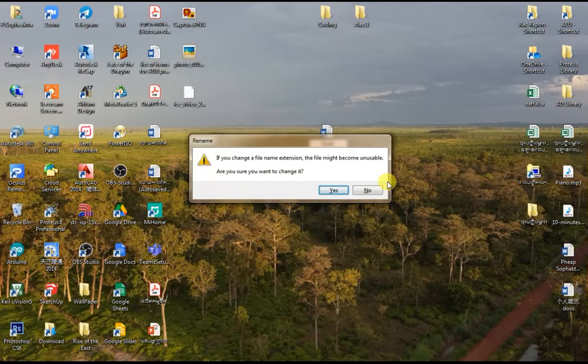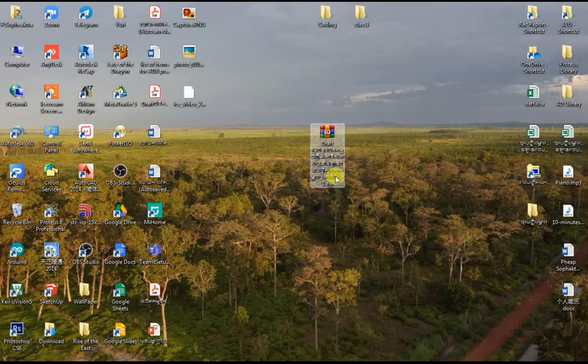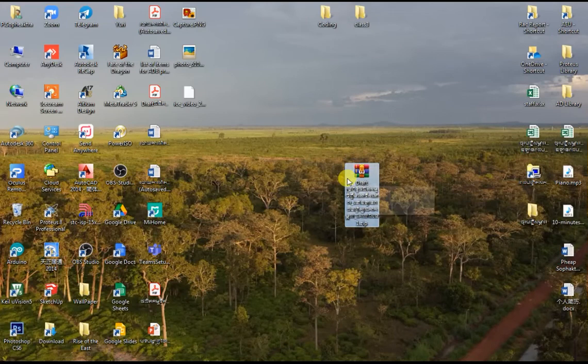When you click on enter, because you have changed it from docx into zip, it will ask you whether you are sure that you want to change it into the new file name extension, and then you click on yes. So now you have changed it, and it automatically converts into a zip file. Now we have a document that has been converted into a zip file.